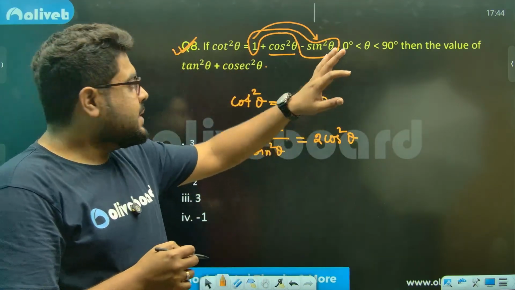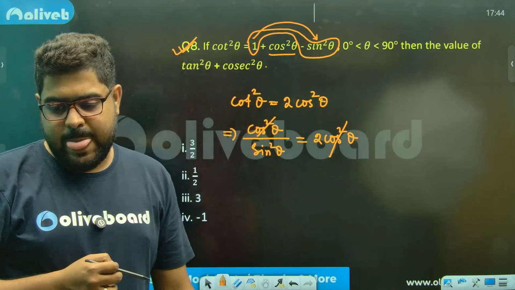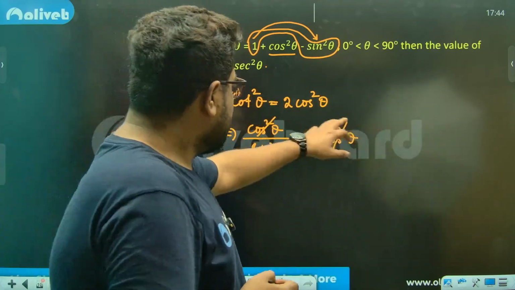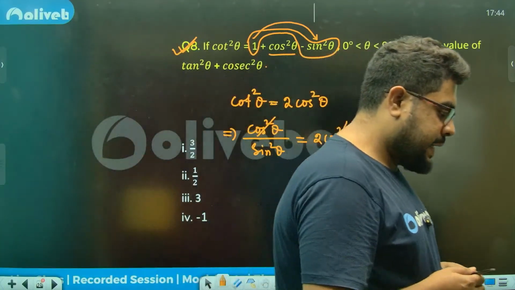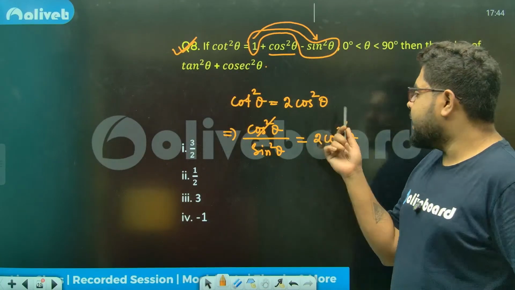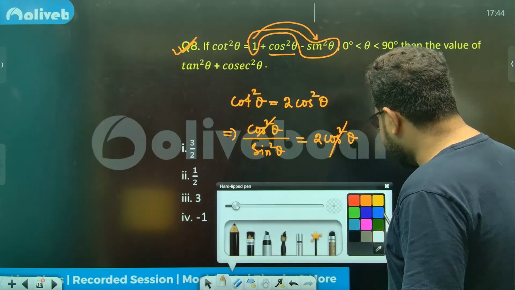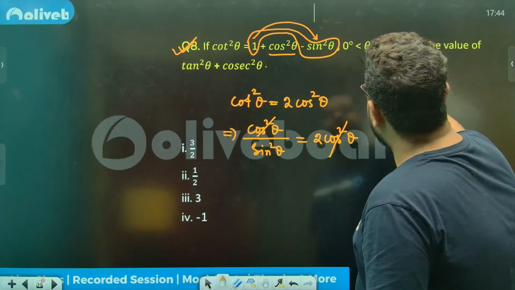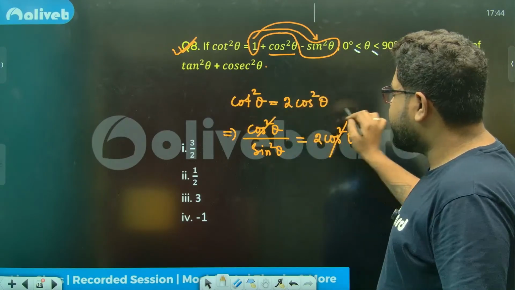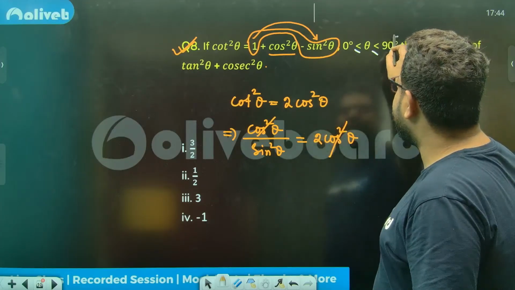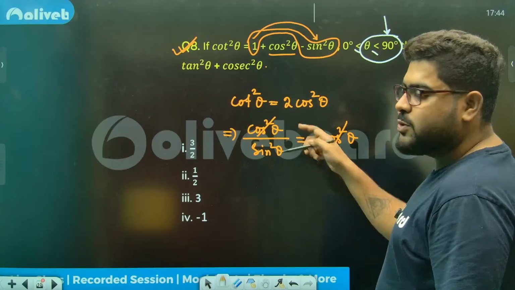Now again, I can do this in the next step. Now you might say, sir, cos square theta is not zero, how are you so sure? It can be zero as well. Mathematically it should not cancel. For that, there is a very simple thing. If it was greater or equal or less or equal, then I could not have done this, because cos would be equal at 90, and it might be zero.